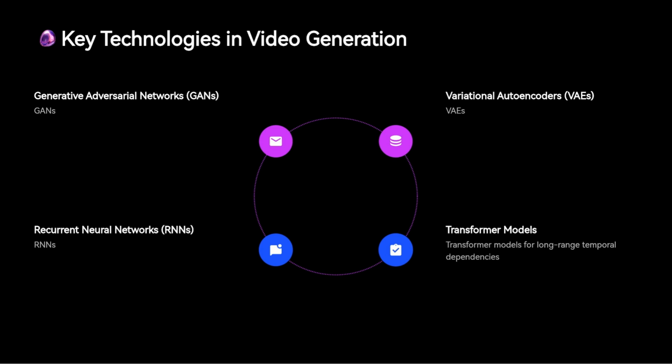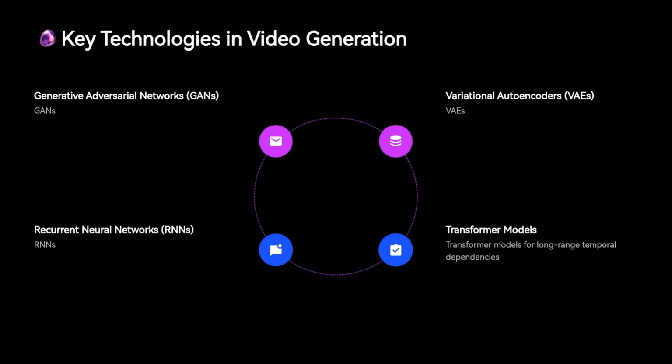Another important technology is the variational autoencoder, VAE, which learns a latent representation of the data and can generate new content by sampling from this latent space. While GANs are known for producing high-quality images, VAEs are often more stable during training and can be used to generate diverse video content. When it comes to handling the sequential nature of videos, recurrent neural networks, RNNs, have proven invaluable. These networks, particularly long short-term memory, LSTM models, are designed to handle sequences and capture long-term dependencies in data, which is essential for generating videos with temporal consistency.